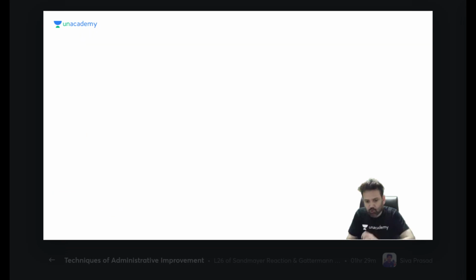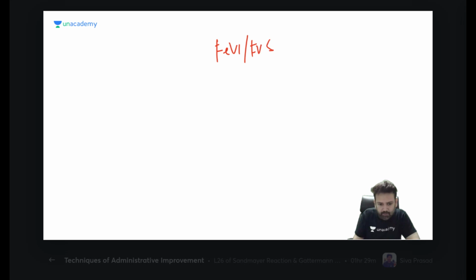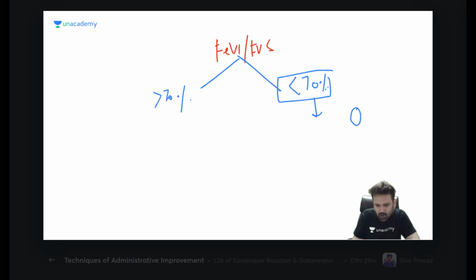Yes, yesterday I told you that FEV1 by FVC can either be more than 70% or less than 70%. If it is less than 70%, maximum time it is obstructive lung disease.